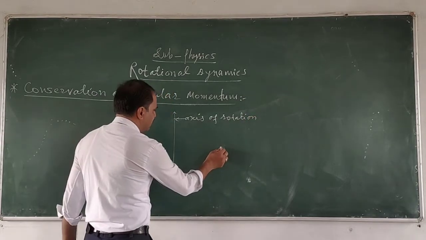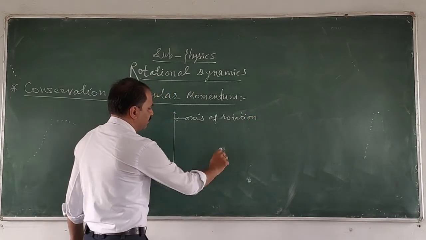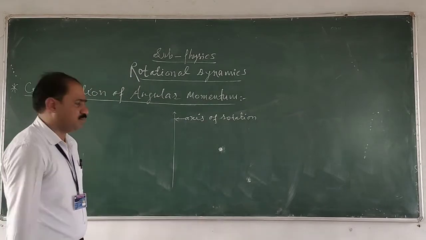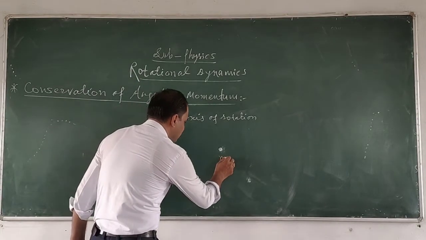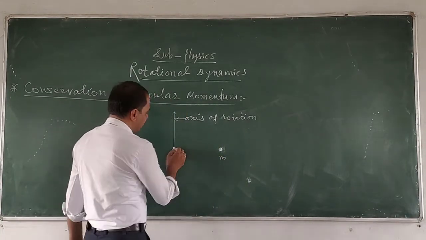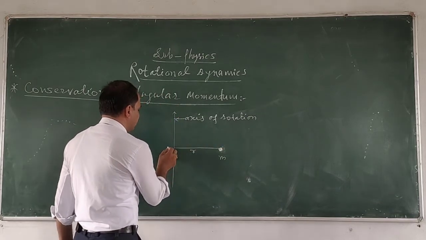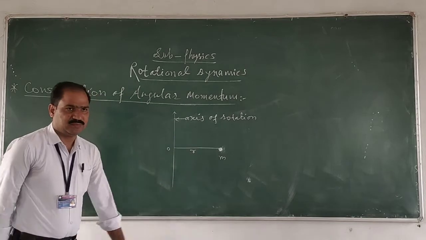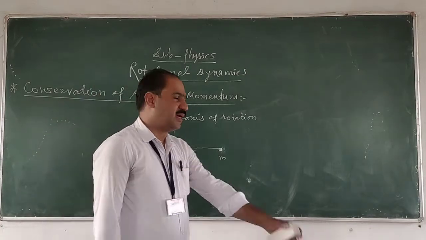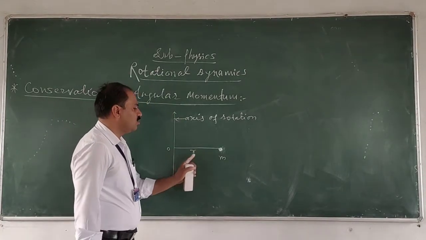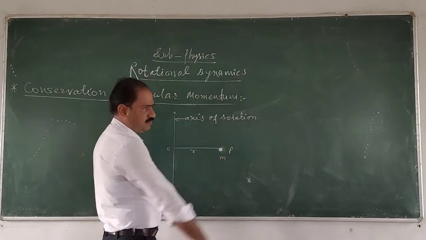And suppose here is the particle or the body having the mass m, and this is the distance of the body from the axis of rotation, that is r. r is the vector directed from the point O to point, suppose, P.